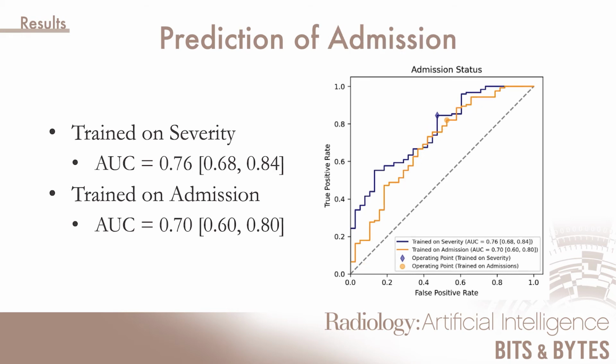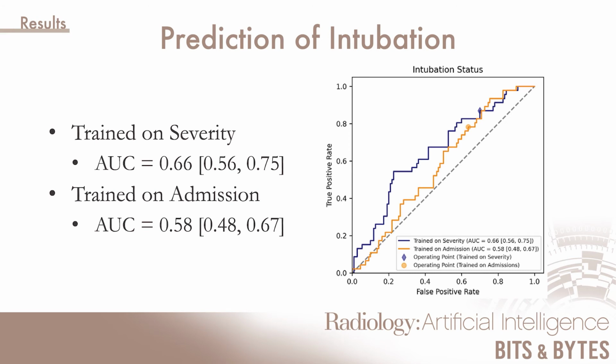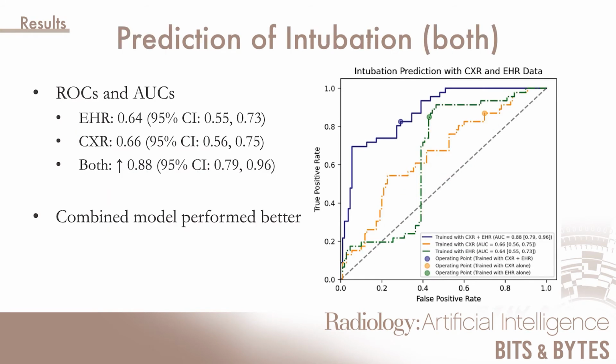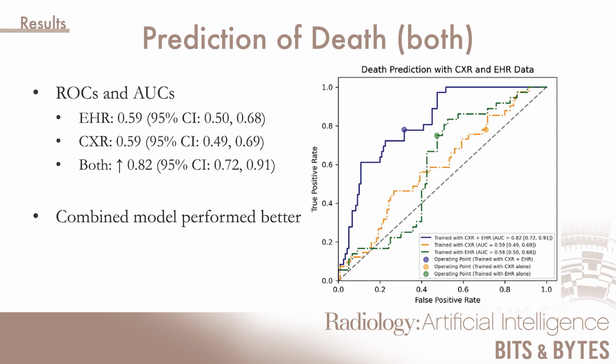For prediction of admission, AUC was 0.76 for patients trained on severity and 0.7 for patients trained on admission. For prediction of intubation, AUC was 0.66 and 0.58 respectively, and for death, 0.59 and 0.50 respectively. For prediction of intubation using 2 categories, a combination model performed better. The same thing happened for death.